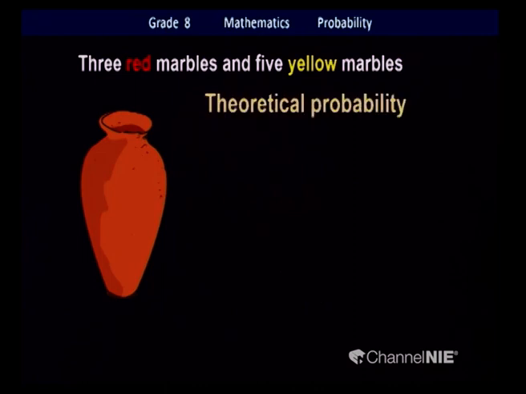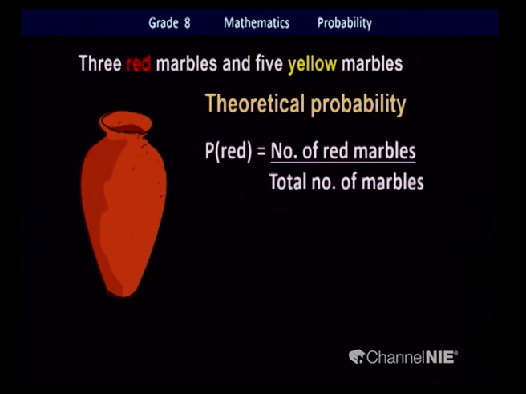Inside the pot, you have 3 red marbles and 5 yellow marbles. So, we know the things: 3 red, 5 yellow. Theoretical probability of getting a red marble: out of the marbles, you write the number of red marbles.